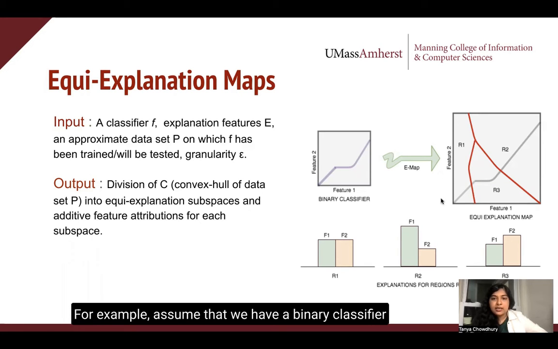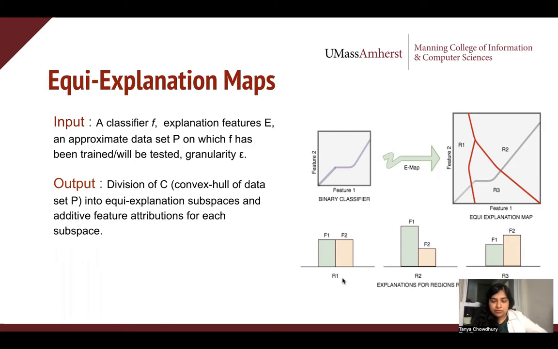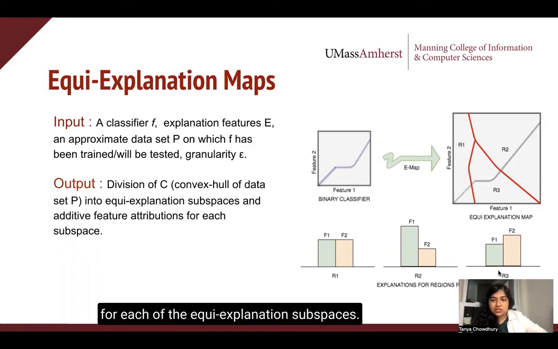For example, assume that we have a binary classifier with two features, feature 1 and feature 2. Equi-explanation map would divide the region of interest of this binary classifier into three equi-explanation regions, R1, R2, and R3, and provide feature attributions for each of the equi-explanation subspaces.